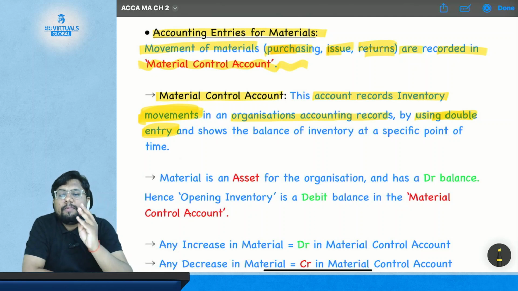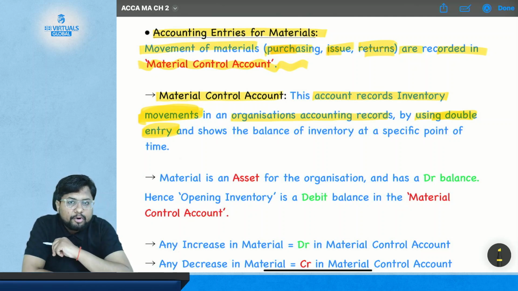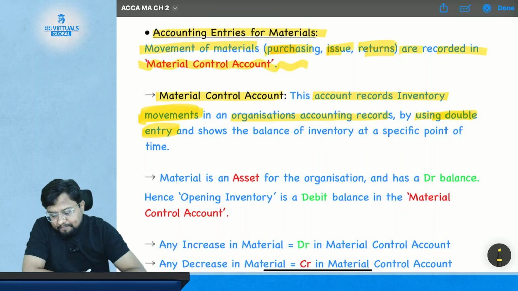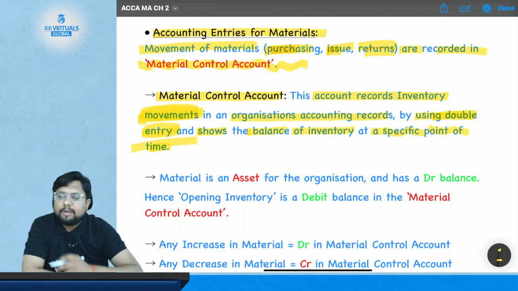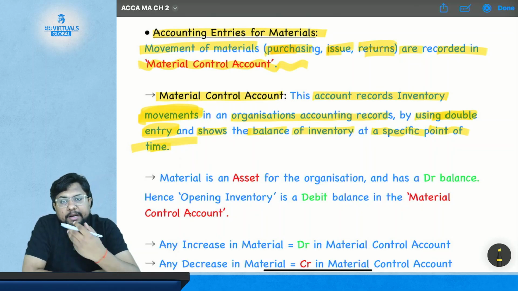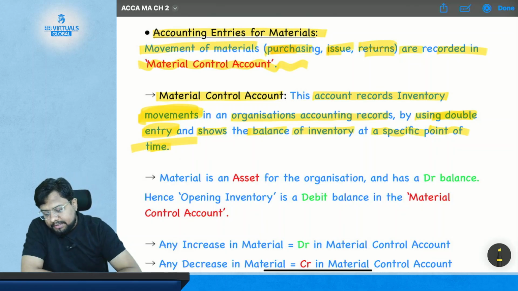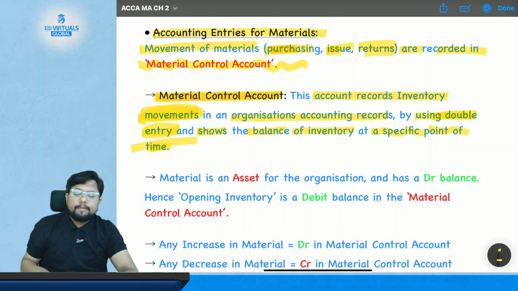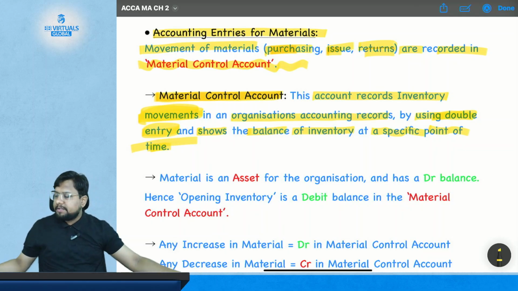The same double entry will be done here in order to record the material movement. And it shows the balance of inventory at a specific point of time. Whenever you need the amount or value of the inventory, you can check it because your entries are recorded in a double entry system. So you can get the value of material at any specific point of time.